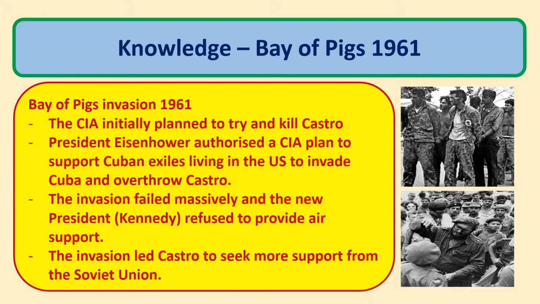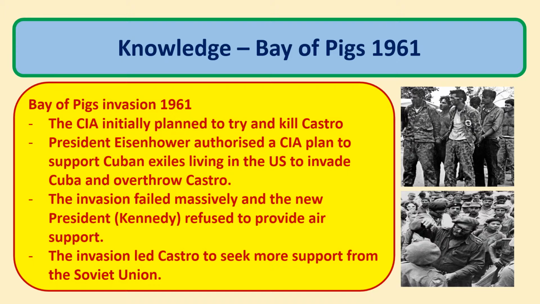Many were killed, a lot more were captured, and in the end, it wasn't until December 1962 that you began to see Cuban exiles being brought back to the United States through a negotiation. The US ended up giving Cuba lots and lots of money through aid to get these Cuban exiles back.